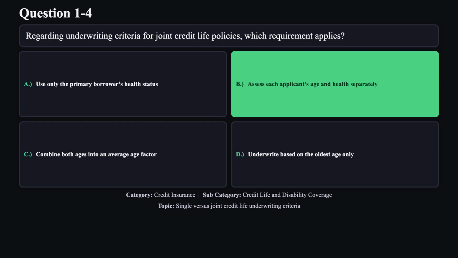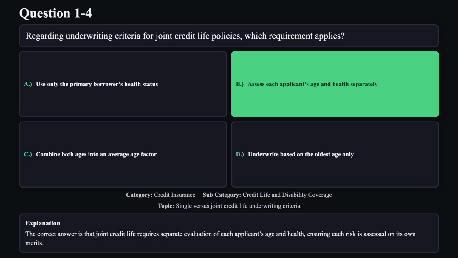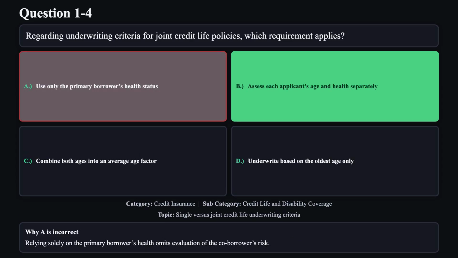The correct answer is B. The correct answer is that joint credit life requires separate evaluation of each applicant's age and health, ensuring each risk is assessed on its own merits. Reason A is not correct. Relying solely on the primary borrower's health omits evaluation of the co-borrower's risk.